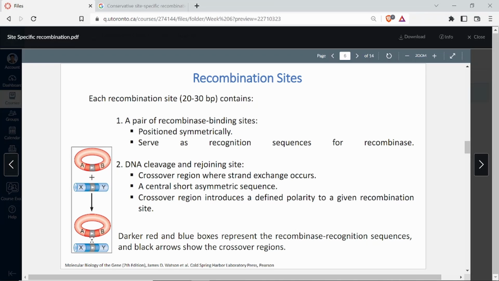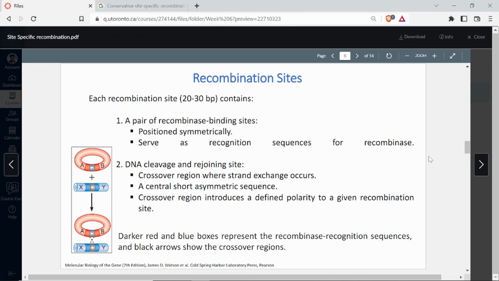So look at this molecule here. You see this whole region that is flanked by gene A and B. There's gene A here, gene B here, and the whole region flanked by gene A and B is basically your recombination site, where the pair of recombinase binding sites is the red one. So red on the left, red on the right is your recombinase binding site, and in the middle, this gray portion is your DNA cleavage and rejoining site, because that has a crossover region. This crossover region has a polarity, that is why you see an arrow here. So it is going to function in this direction.